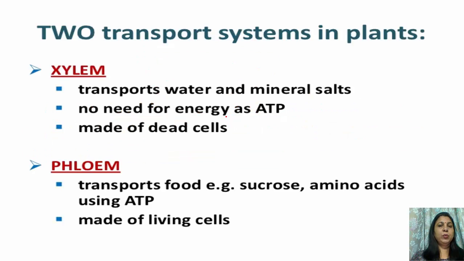Now coming to the transport in plants. The transport system in plants is less elaborate than in animals. Why? Because plants are not so active. They are fixed at a place and there is a lot of difference between the body structure of plants and animals. The plant's body is less complicated in comparison to the body of an animal.